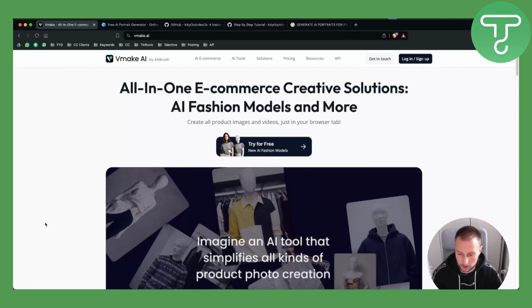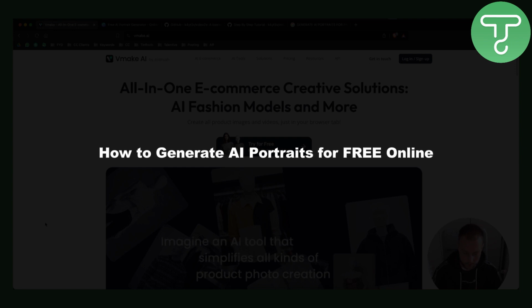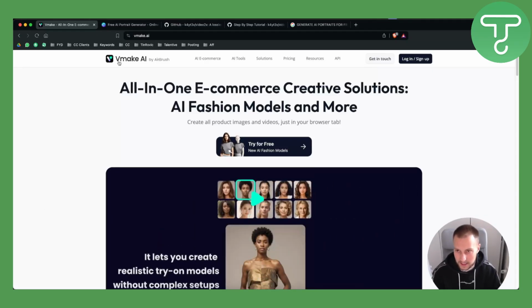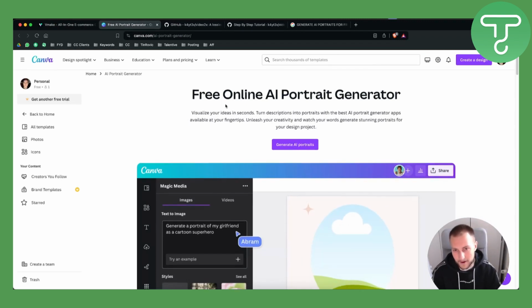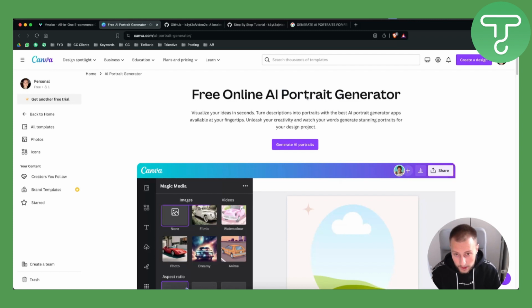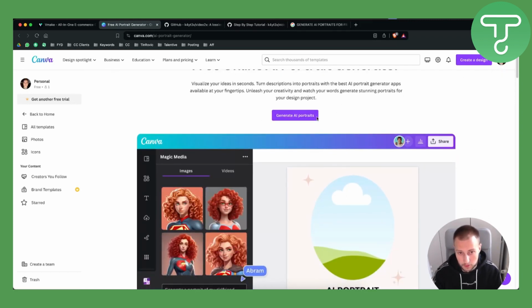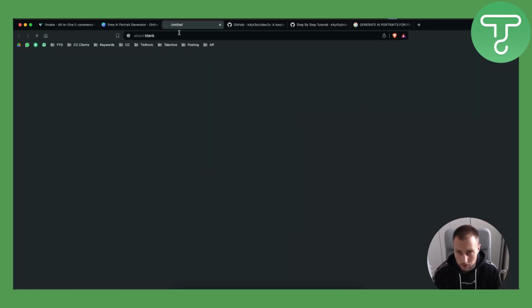In this video, I will show you how to generate AI portraits for free online. Now this is very simple, guys. For this, you will need to go to Canva. Canva already has a free online AI portrait generator, which you can use to start generating AI portraits. All you have to do is sign up to Canva and go to generate AI portraits here.